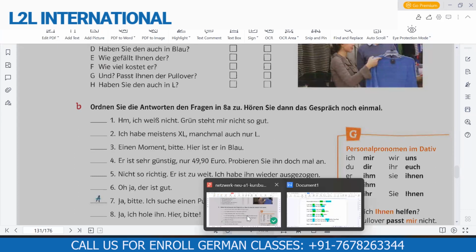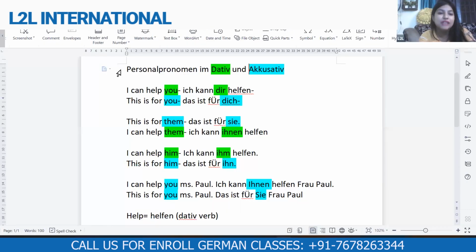Very good. So when we used accusative for him, we used the word ihn. This is for him. So in this sentence, I used für. That's why I corrected it. I made the pronoun accusative. That's why it changed to ihn.